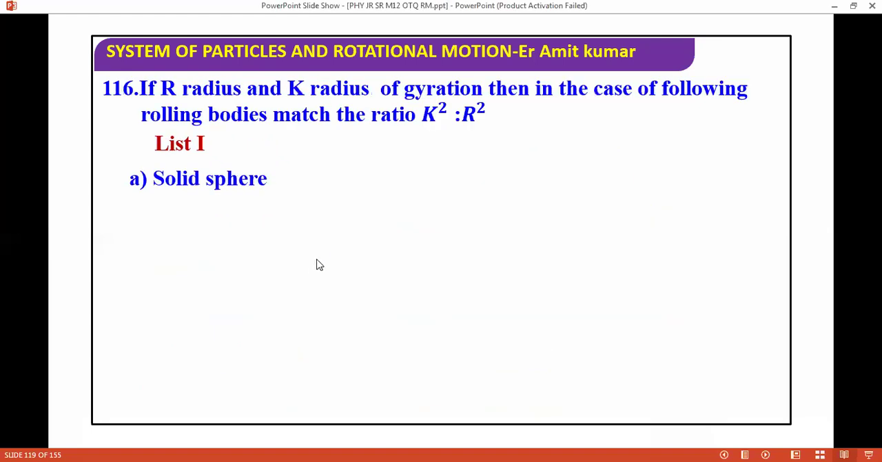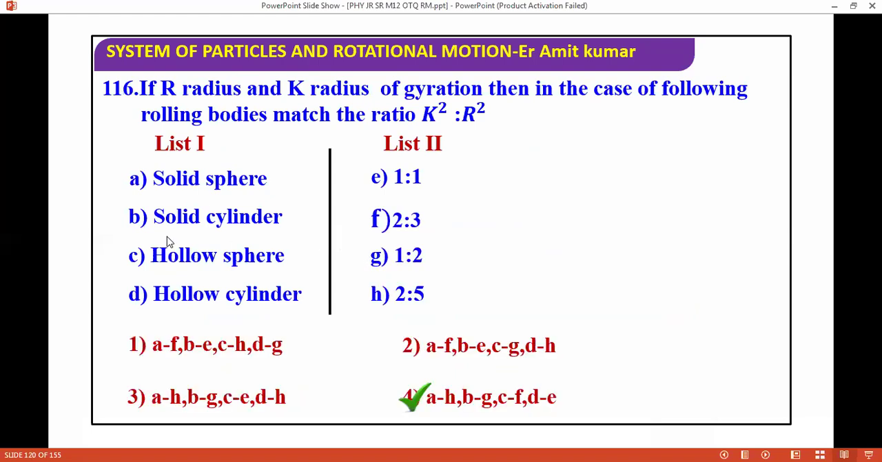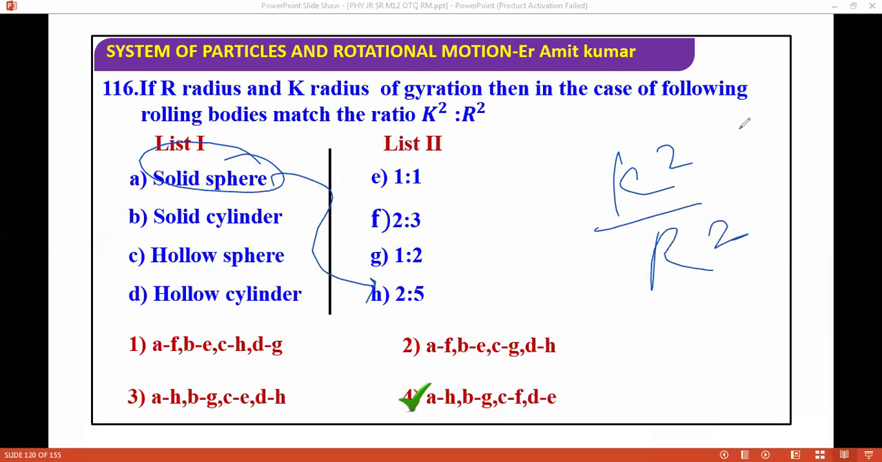For the next question, if R is the radius and K is the radius of gyration, then for the following bodies, what is K square by R square? This is a very famous question again. For this question the correct answer will be the fourth one. Basically, I'm going to solve for a sphere. For a solid sphere, the ratio is 2 by 5, so K square by R square is basically that coefficient when you write the moment of inertia as M R square. Suppose I'm writing here 4 by 5. So 4 by 5.